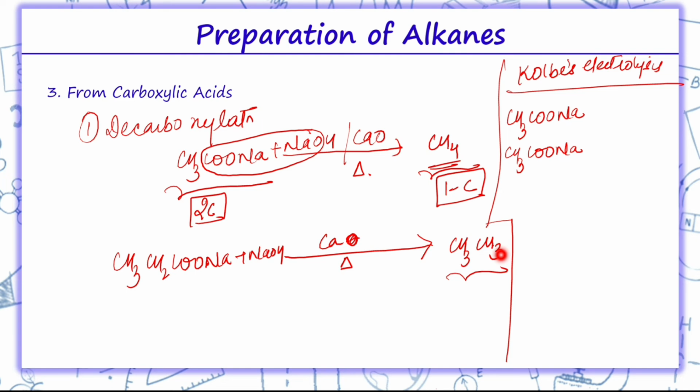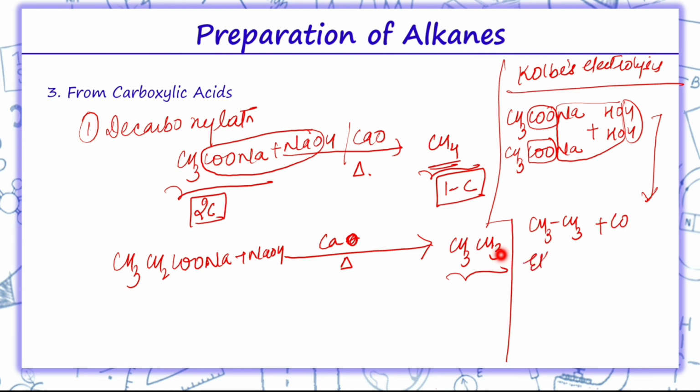In this reaction also even number of alkanes are prepared, and because we are doing hydrolysis, HOH, this NaOH is removed, CO2 will be removed, H2 will be removed. So, on electrolysis we will get over here CH3, CH3, that is ethane, plus CO2 plus H2 plus NaOH. So, this is how we completed the preparation of alkanes.